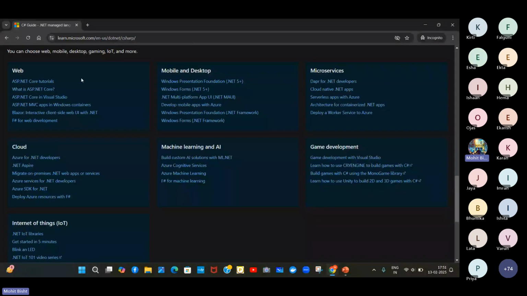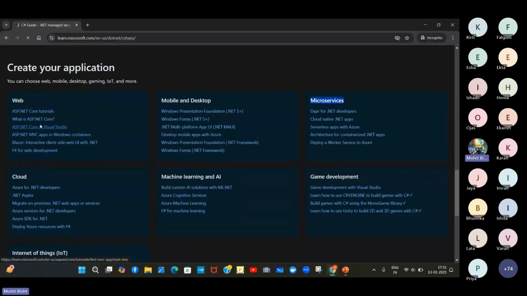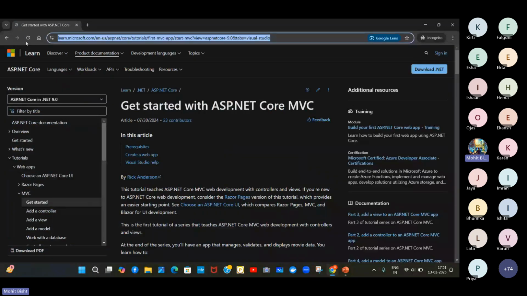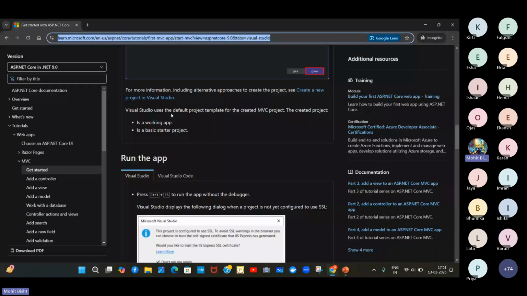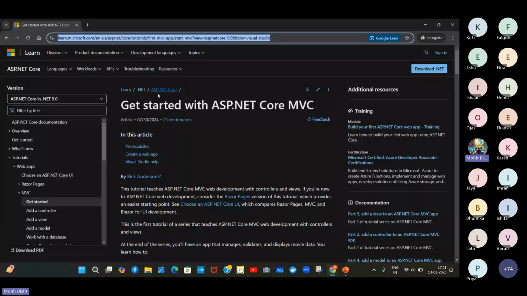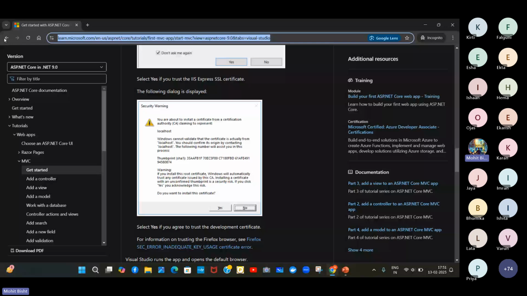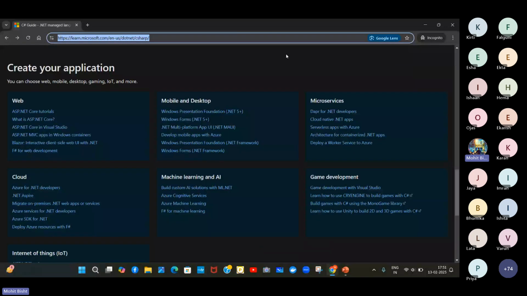Like we have the Windows application if you want to build a mobile app. We have microservices, game development, other things. These are all free things, so try to utilize it and play around with it, because this is free. They are not charging anything because Microsoft Learn is free for the students, so it is free for all of you, right? So instead of spending money on courses, you can simply prefer Microsoft Learn, or you can also see the C Sharp and .NET official documentation.